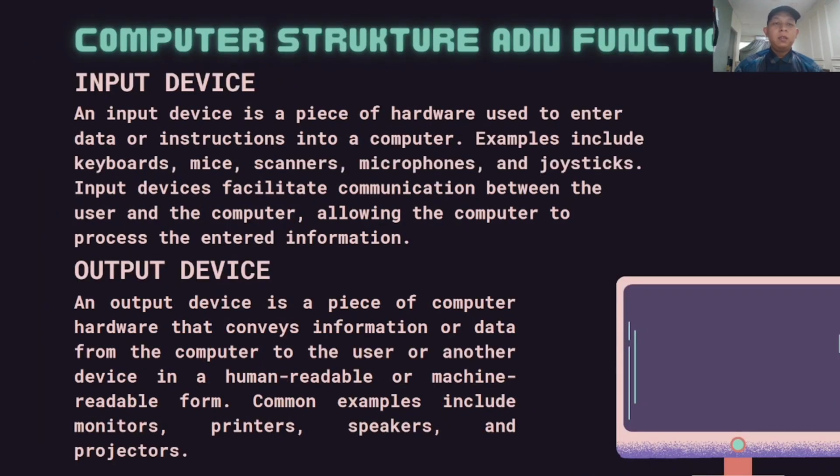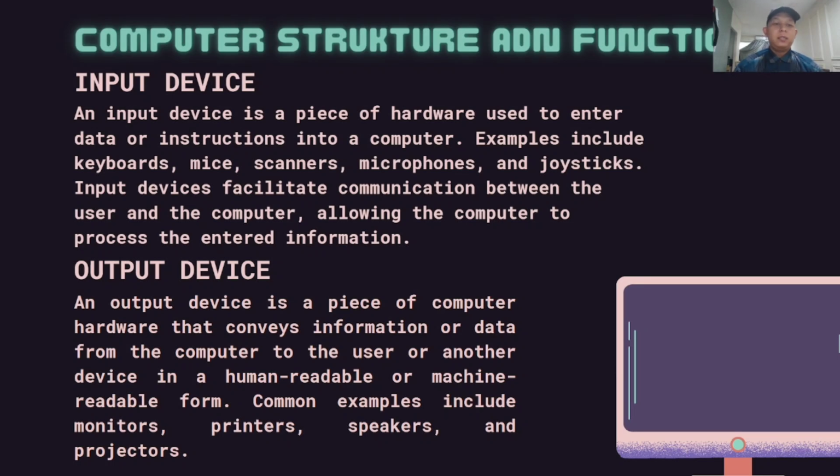Next, computer structure and function. Input device. An input device is a piece of hardware used to enter data or instructions into a computer. Examples include keyboard, mouse, scanner, microphone, and joystick. Input devices facilitate communication between the user and the computer, allowing the computer to process the entered information.